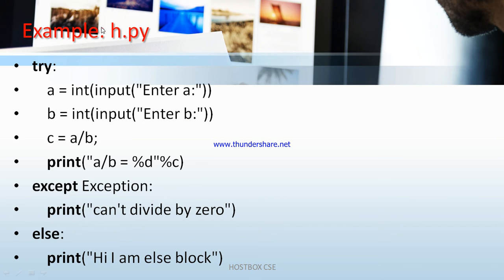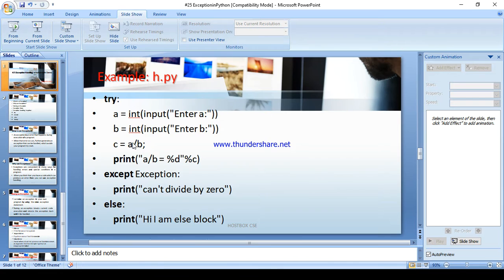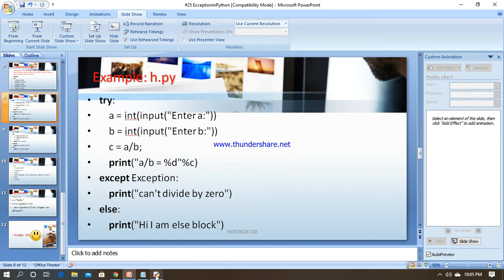Let's go for an example. I have a program called h.py where I am writing try: a is equal to int of input of enter A, b is equal to int of input of enter B, then c is equal to a by b. Then I am printing a by b is equal to %d, with c. Then except Exception, print cannot divide by 0, else print hi I am else block, like that. So let's go for a demo on Python IDLE.